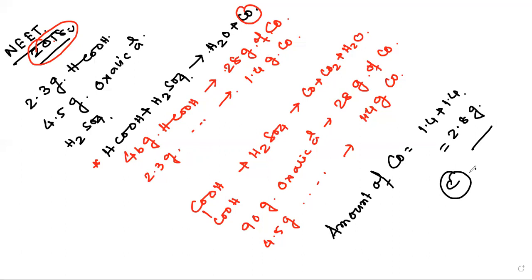This is an absolutely important numerical. I am telling you again what happens. You can visualize the scenario: first the formic acid was treated with H2SO4. The gas mixture was passed through a potassium hydroxide or sodium hydroxide solution. There will be nothing happening here because no carbon dioxide is produced from the formic acid. But in case of oxalic acid, when you pass the mixture through a sodium hydroxide solution, the carbon dioxide gets absorbed. So the remaining is carbon monoxide. We have to find out the carbon monoxide. So we have done the unitary method calculation, and that is the answer.